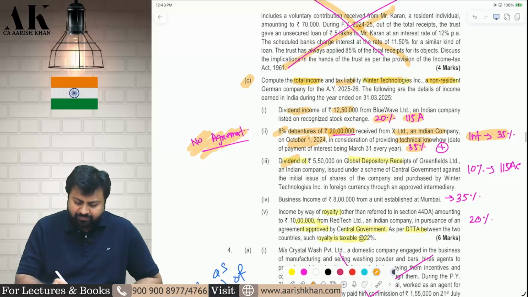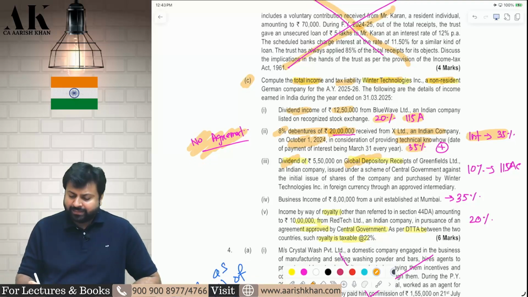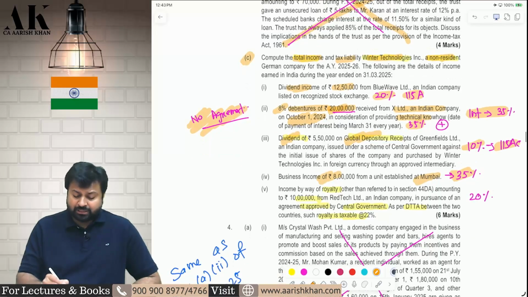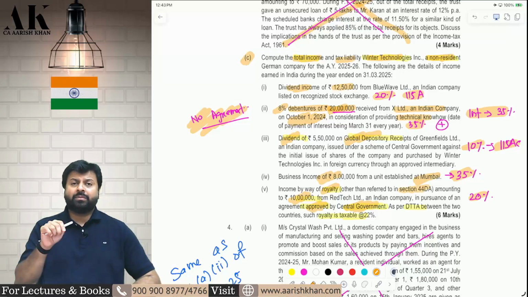Next, dividend from GDR is taxable at 10% under 115AC. Next, normal business income at Mumbai will be taxable at 35%. And last but not least, royalty of 10 lakh rupees in pursuance of an agreement approved by the central government, other than 44DA. Yes, this can come under 115A.